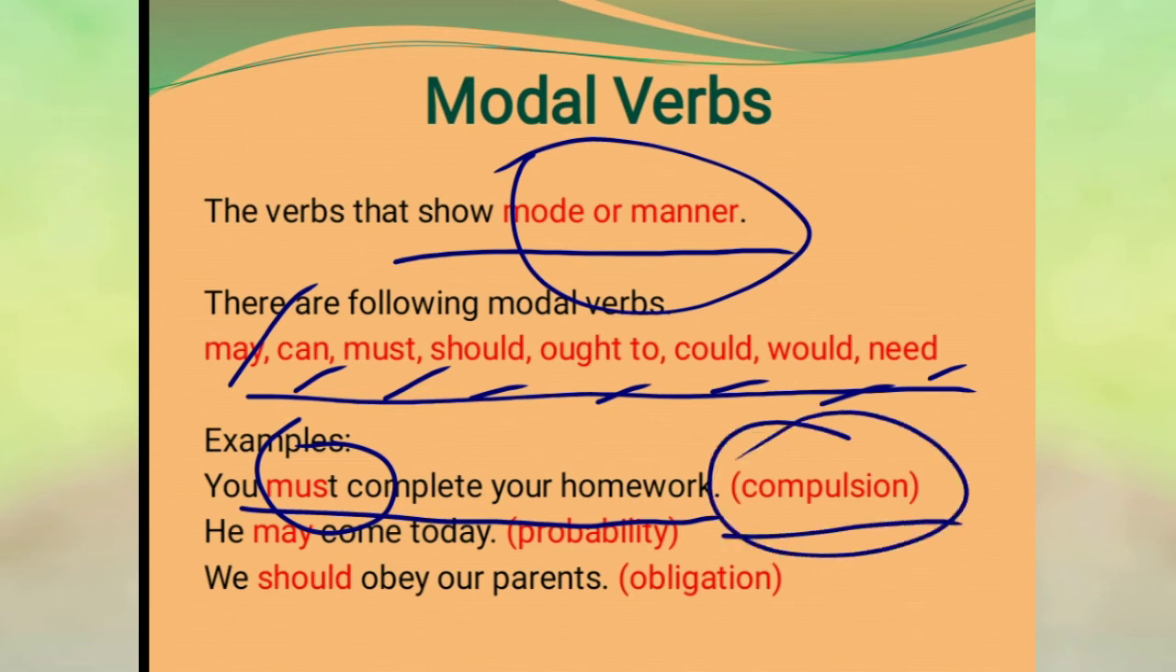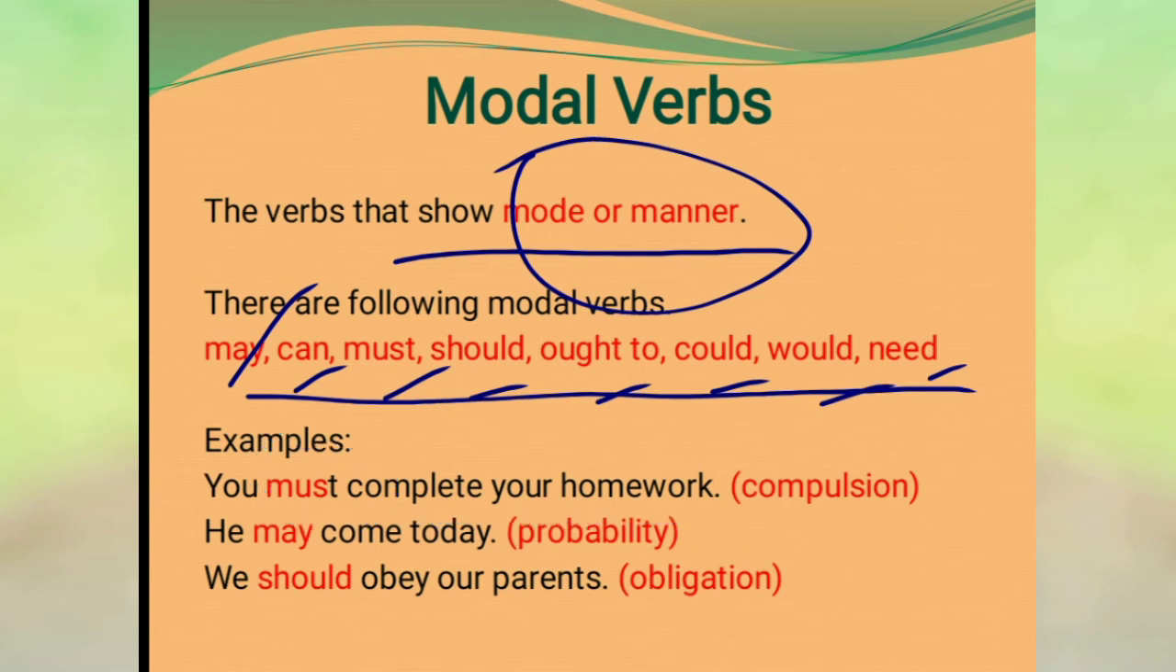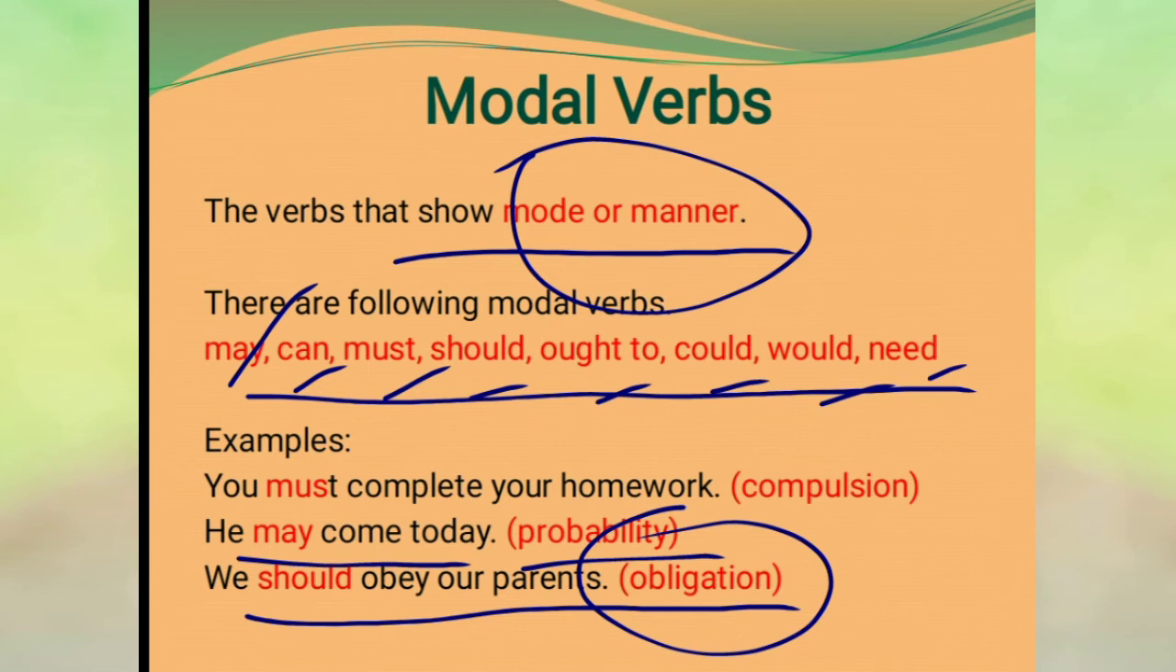Another example: he may come today. This shows probability. And may, the word in red color, is a modal verb. Now, next example: we should obey our parents. That is obligation. Here the word in red color, should, is showing obligation, and it is also one of the modal verbs. So, in short, we talked about modal verbs.